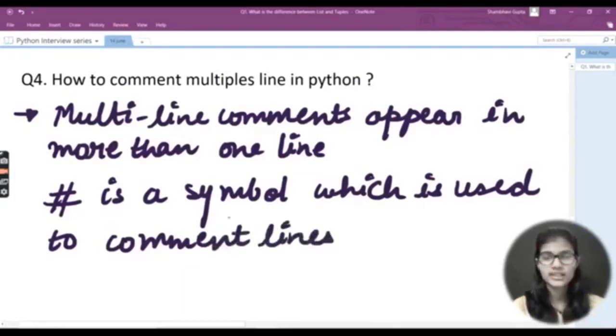It is multiple or single depending on how many lines you want to comment. This hash works on one line as well as on n number of lines.